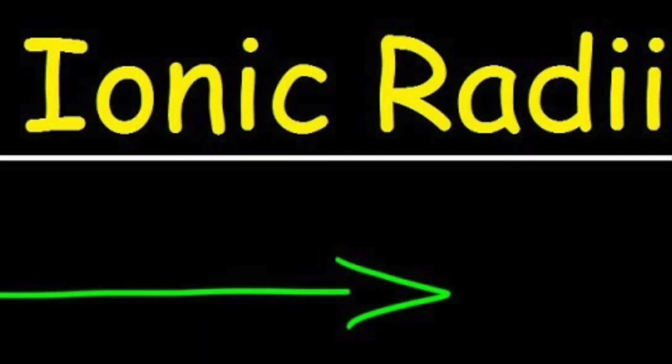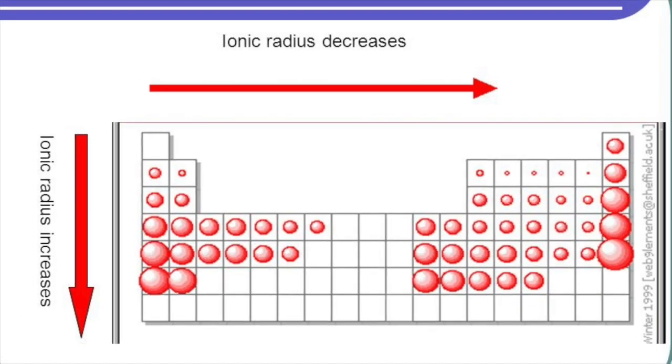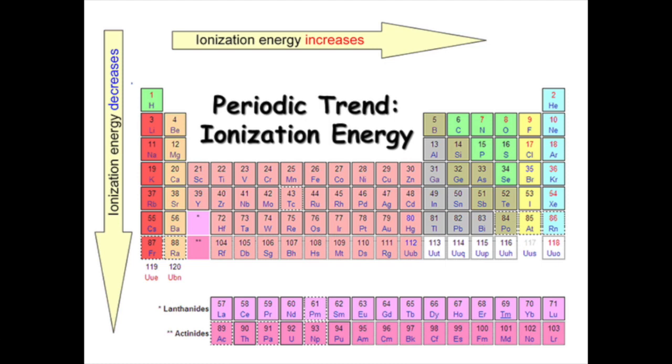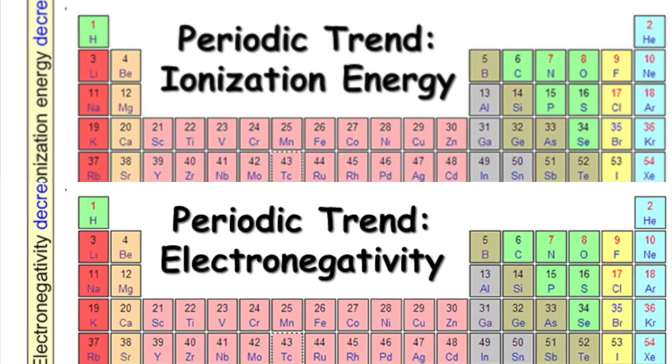Next is trends. They're super easy, so easy. The trends are also super easy, you're gonna say them with me. Atomic and ionic radii decrease from right to left, but when they travel down groups, they increase. Ionization and electronegativity both increase from right to left, and down the groups they decrease. I know that was a big mouthful to say, so go ahead and do the chorus and we'll take your breath away.